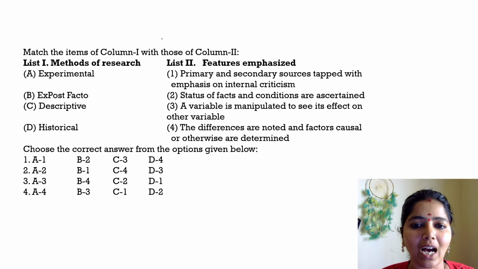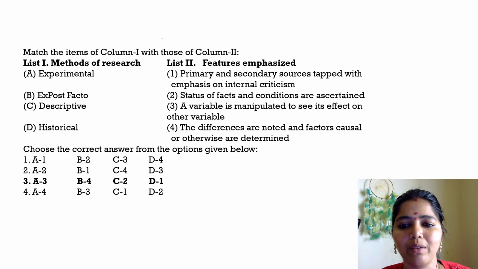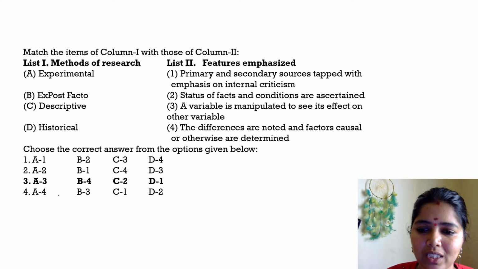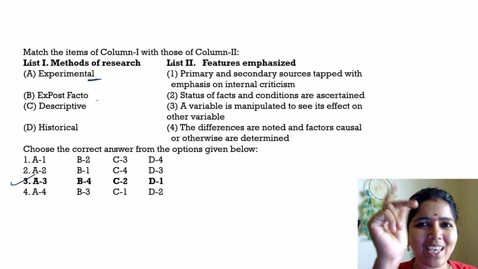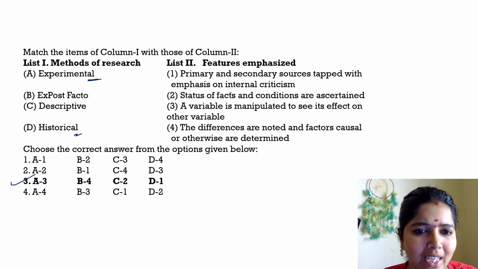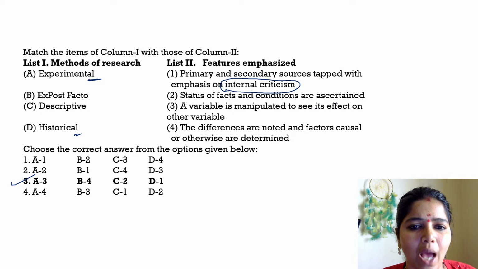Yes. The answer for this question is very good. I am getting many good answers. C3. Very good. Experimental research. Go with the keywords. Historical. Internal criticism. See, I have told you, right? Primary and secondary sources are tapped with the emphasis on internal criticism.